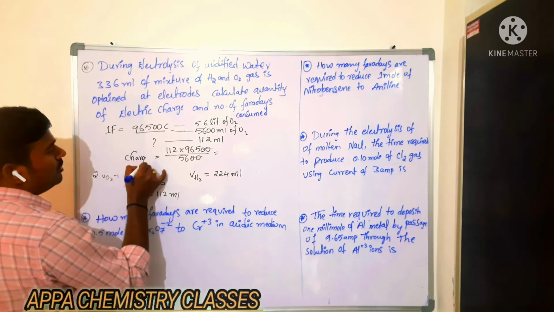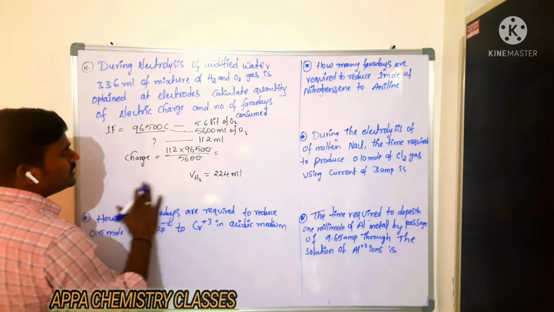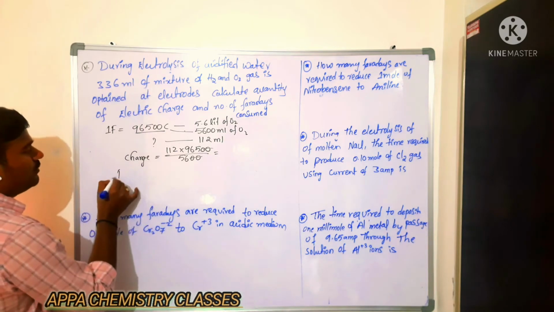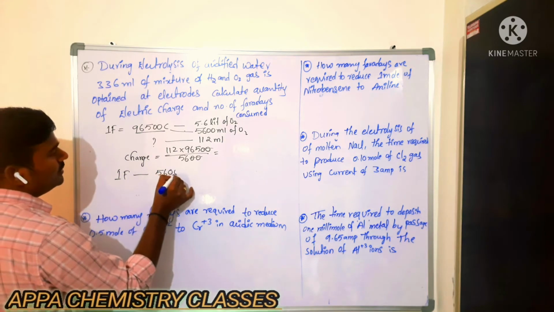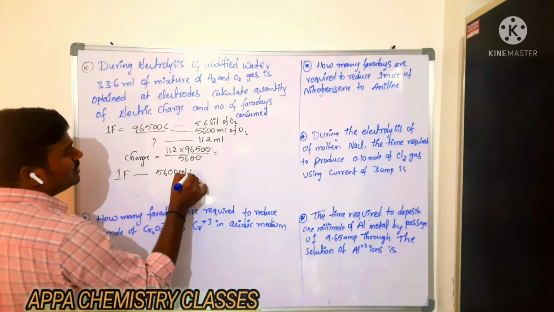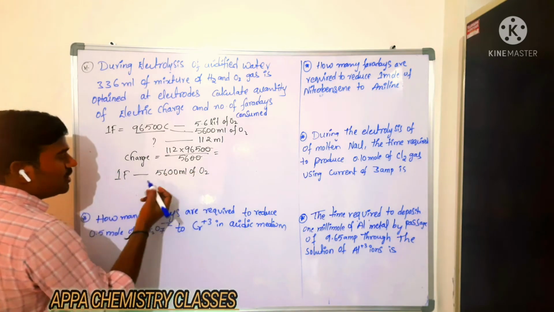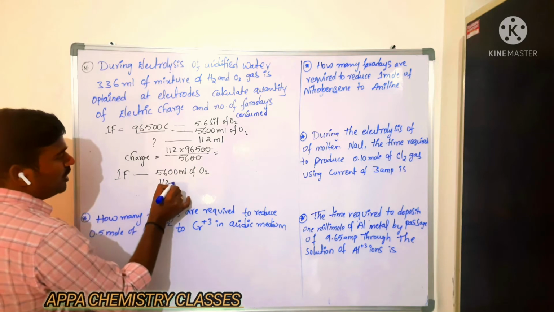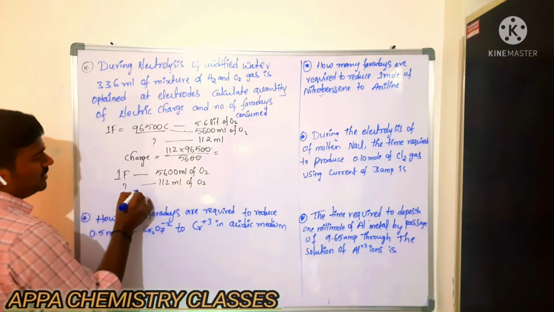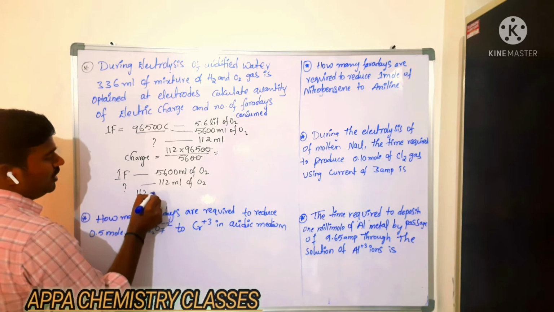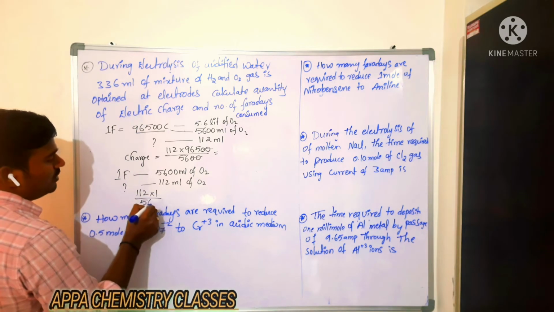Now what about Faradays? Number of Faradays here. So we know that 1 Faraday will give 5600 ml of oxygen. So 112 ml of oxygen will have how many Faradays? That is 112 into 1 by 5600.